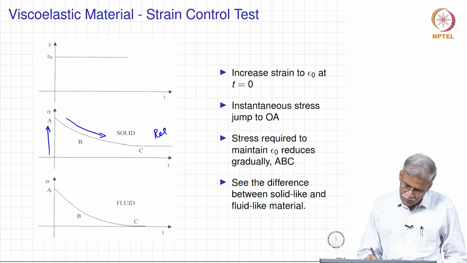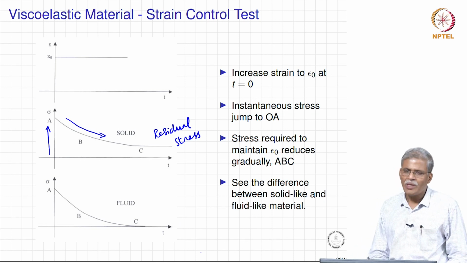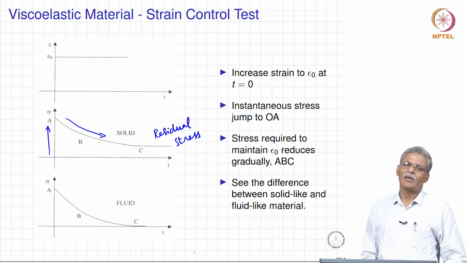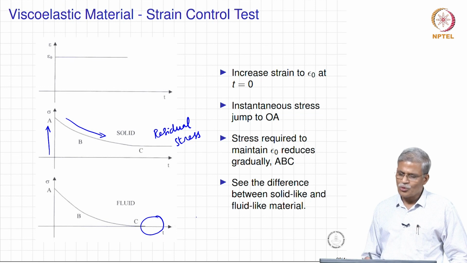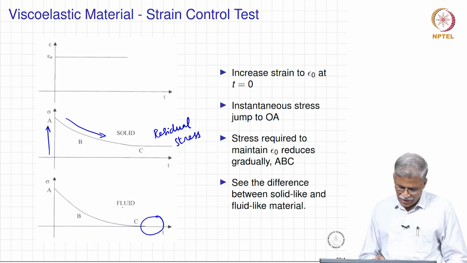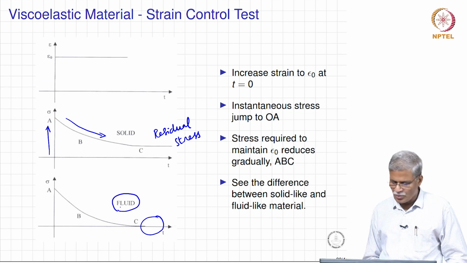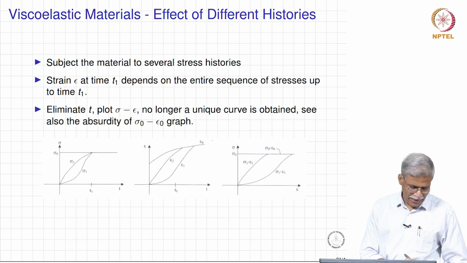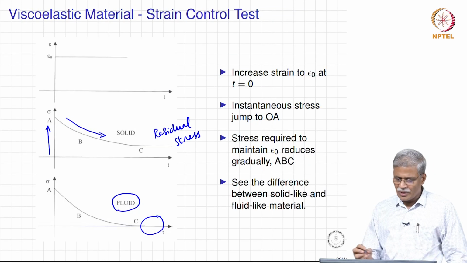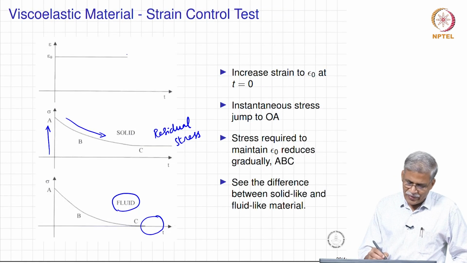There is a residual stress here, and from your undergraduate level definition of fluid, you are going to see that the stress is close to 0, again asymptotically going to 0. So, we need to keep that in mind, and here you are talking in terms of the fluid kind of a response, right.